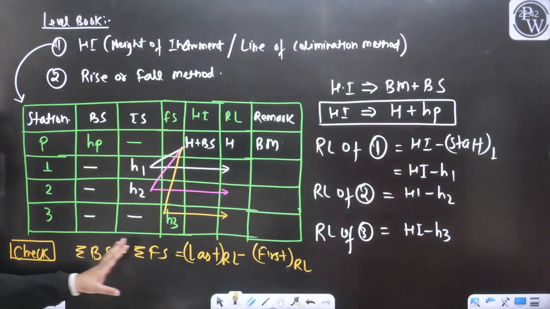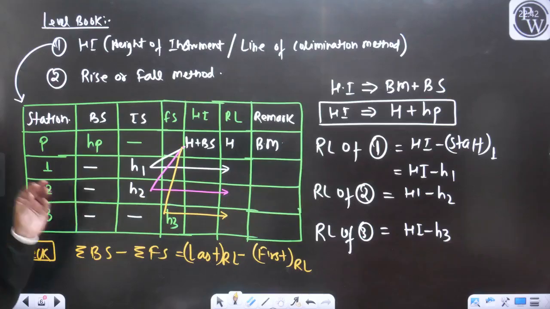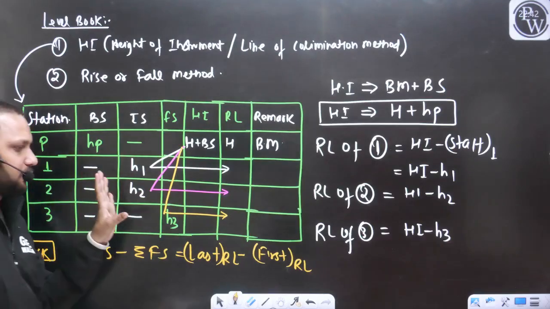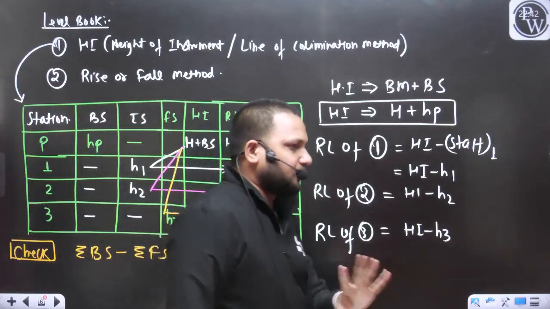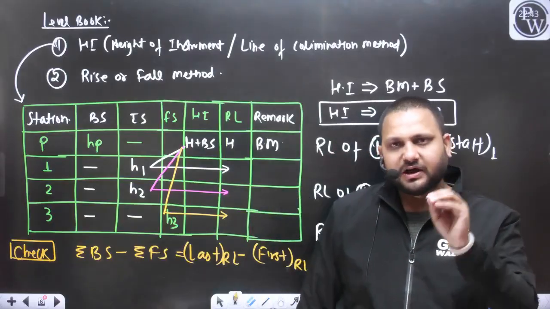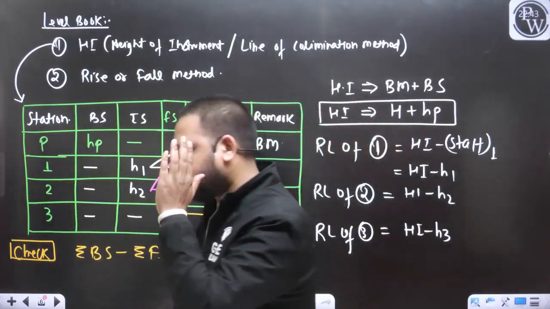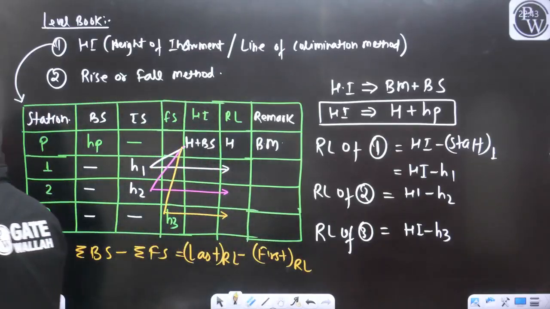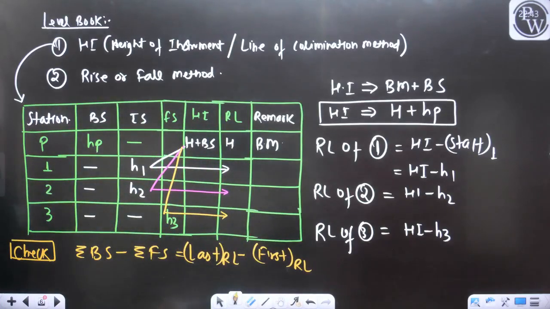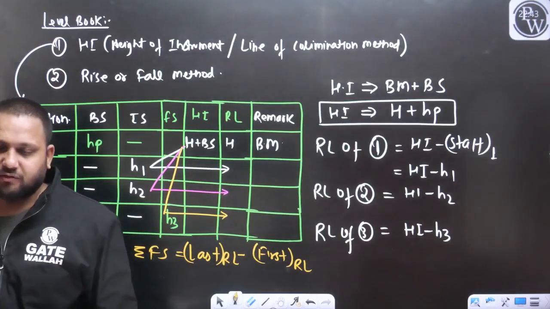If this check is satisfied, that means whatever RLs you have calculated are absolutely correct. Now I think the discussion is clear to everyone.